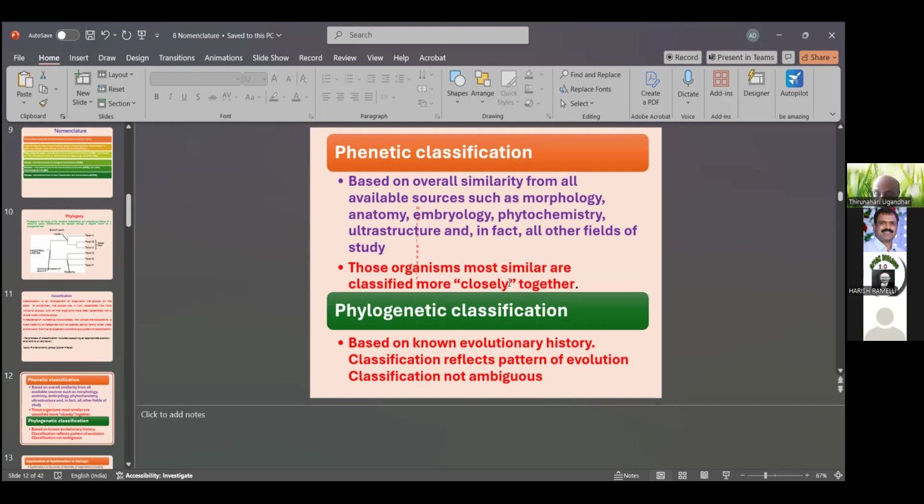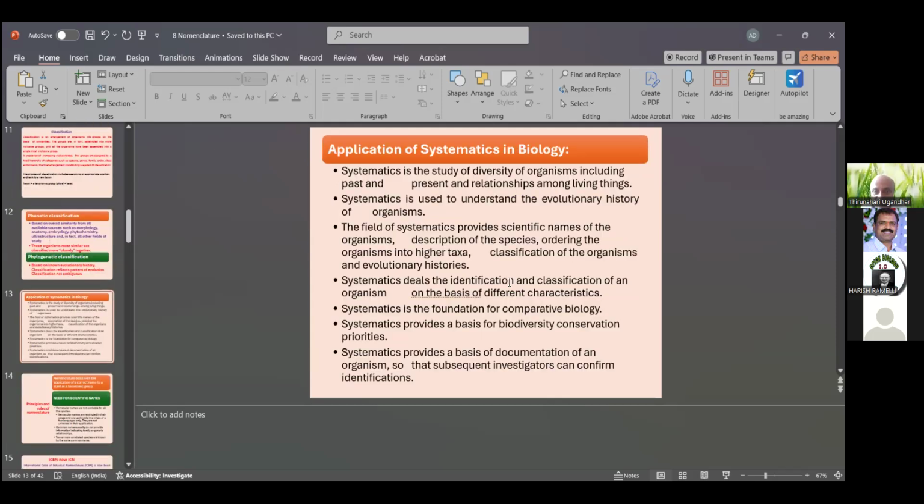Phylogenetic classification is based on known evolutionary history. It refers to the pattern of evolution, and is not ambiguous. Evolutionary means based only on the major qualities. Advanced plants and primitive plants are identified and separated into groups, and these are called phylogenetic groups.